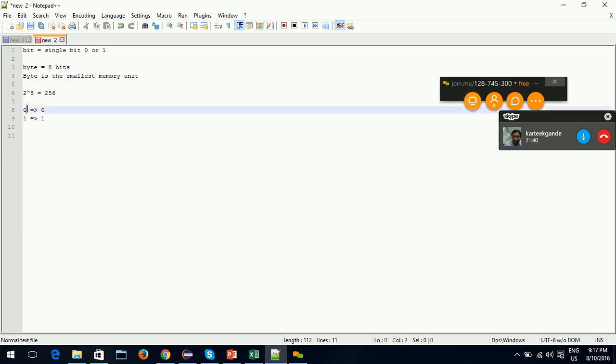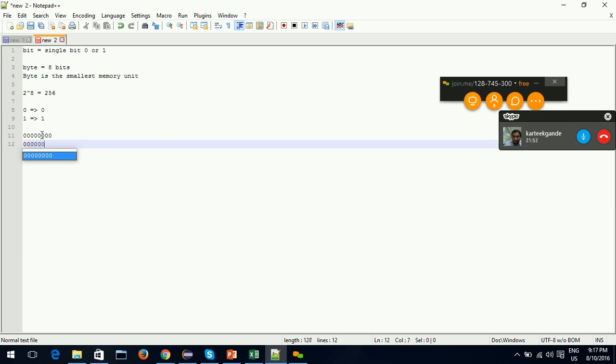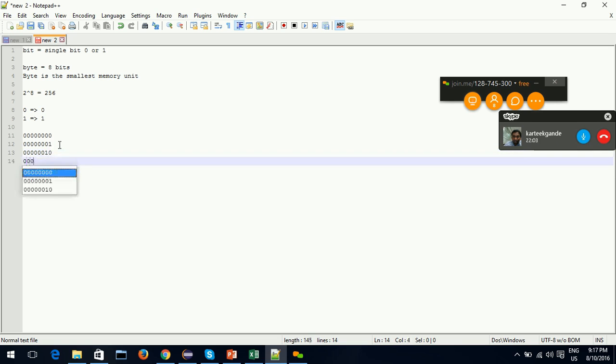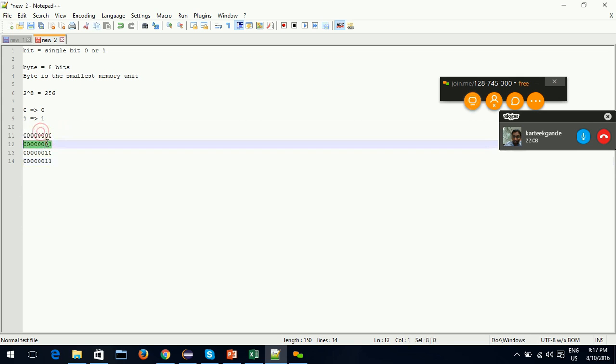Suppose I want to represent 0 with a byte, not with a bit. How can I represent 0? Eight zeros. If I want to represent 1, I write seven zeros and then a 1. This is how I represent it. If I want to represent 2, how do I represent it? Like this, 1, 0. This is 0, this is 1, this is 2, this is 3, and I can keep on going like this.